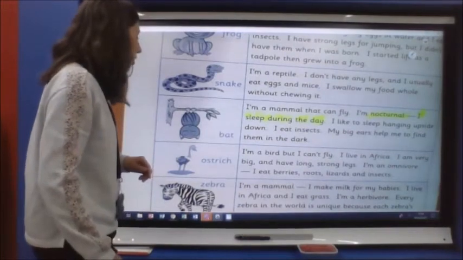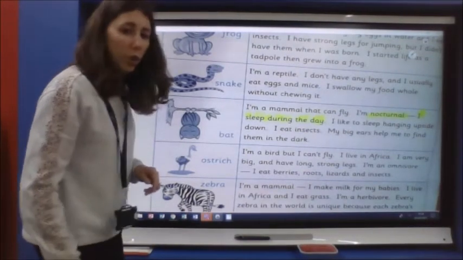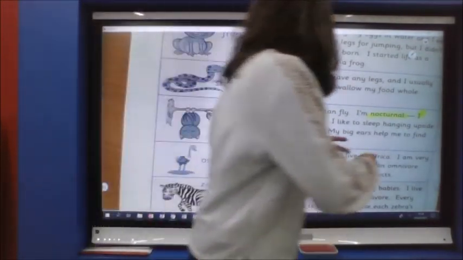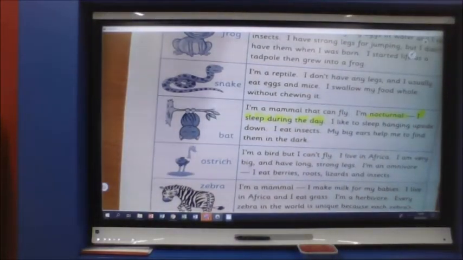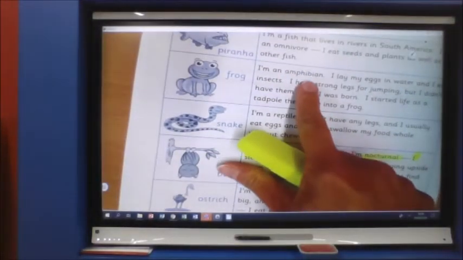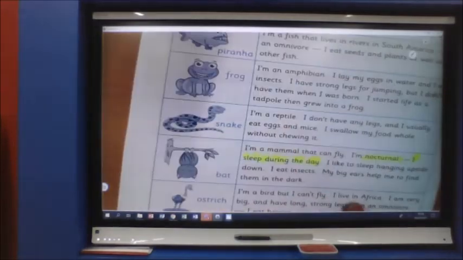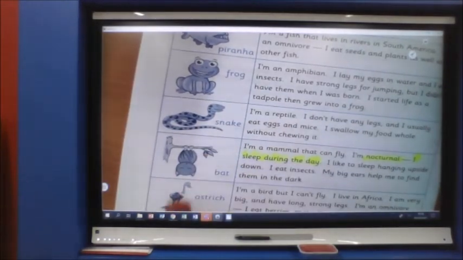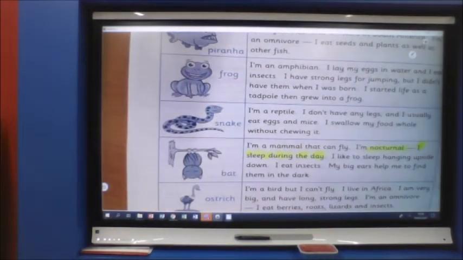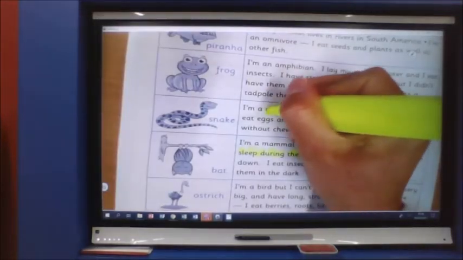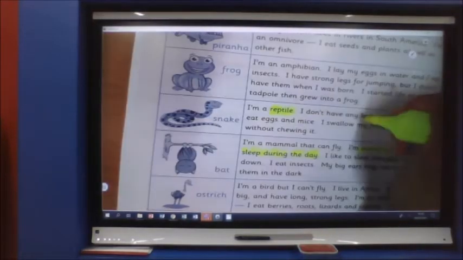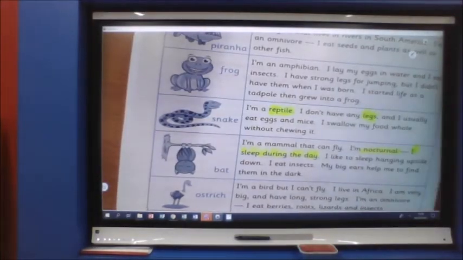I'm going to look for the word reptile. Now I know that a piranha is not a reptile. I know that a frog isn't a reptile, but the only one that's a reptile is a snake.